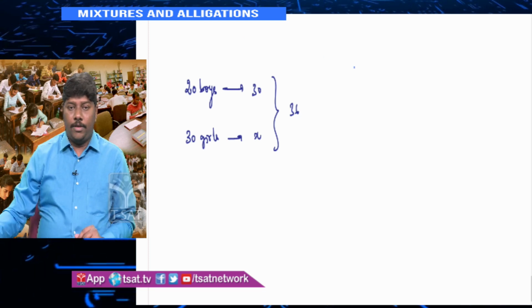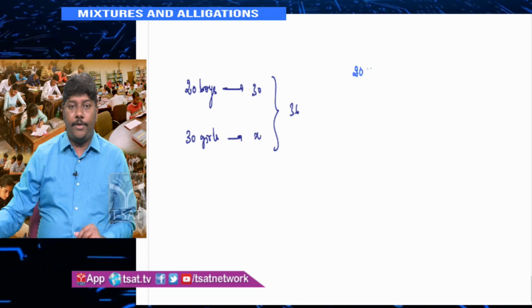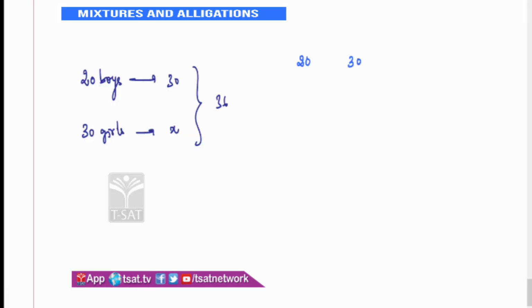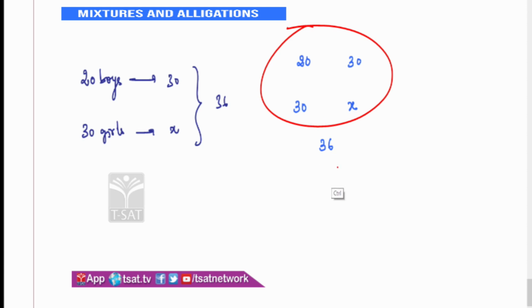So what do we do here? We'll try to use the formula N1D1 = N2D2, with 20 and 30. First case, the average of 20 boys is 30. This is x. Now the combined average is 36. Now what is missing? Here I can clearly say A2 is missing. I want the average of the second group. If A1 and A2 are missing, then you can always find it by using N1D1 = N2D2. Any of these four that are missing, you can always use the formula N1D1 = N2D2. If capital A is missing, you don't need to write it like this; you can use (N1A1 + N2A2) / (N1 + N2).